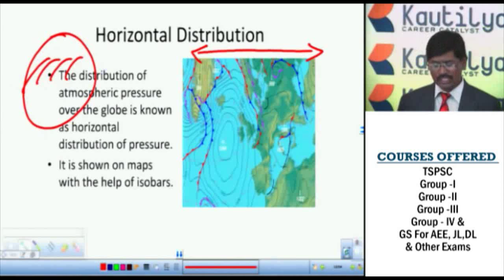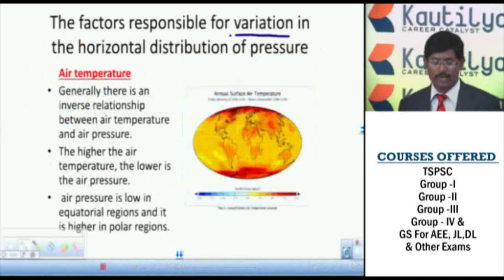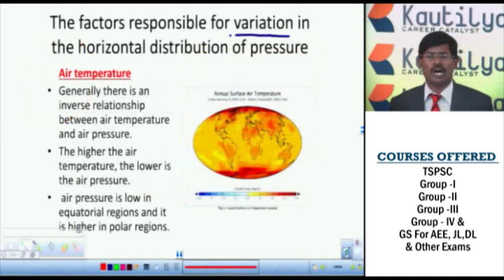This is called the horizontal distribution of atmospheric pressure. It is shown on maps with the help of isobars. Isobars are lines drawn through areas with an equal amount of atmospheric pressure. So this is about horizontal and vertical distribution of the atmospheric pressure.